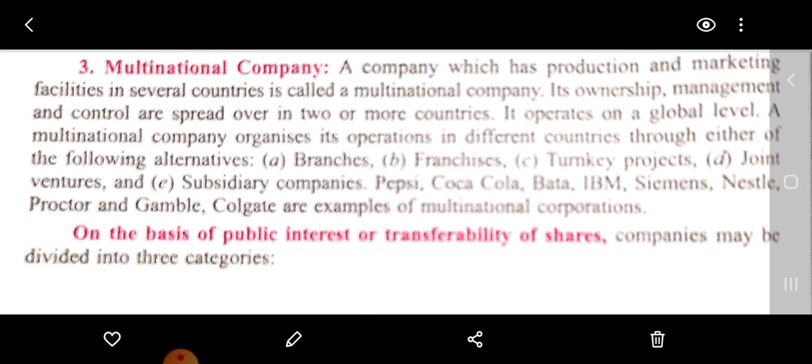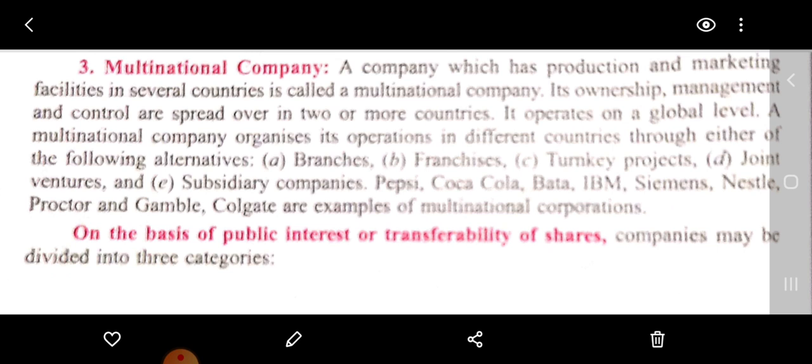The third one is multinational company. A company which has production and marketing facilities in several countries is called a multinational. Its ownership and management control are spread over two or more countries. We will go through the explanation of this in the coming chapters: branches, franchisee, turnkey projects, joint ventures, subsidiary companies.